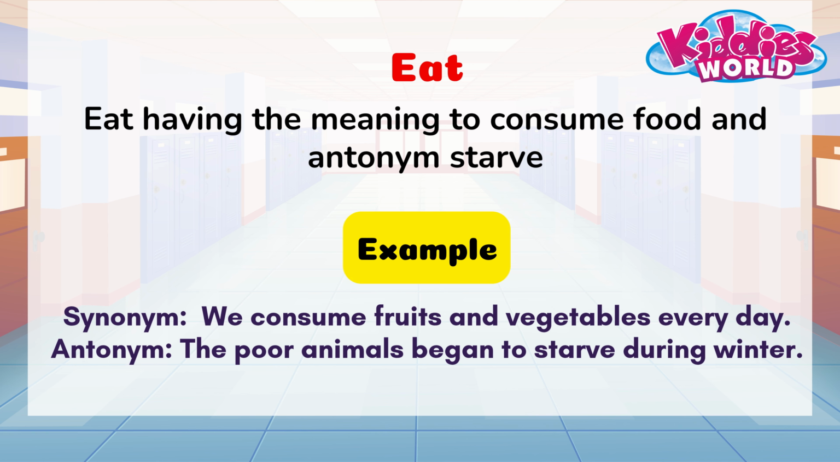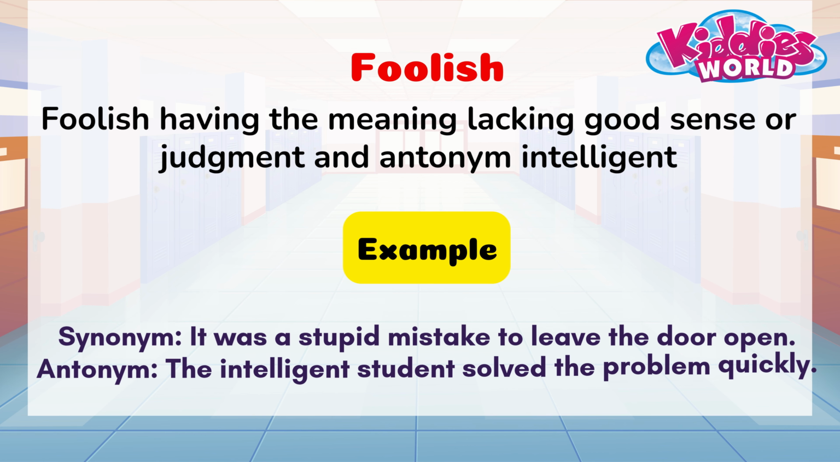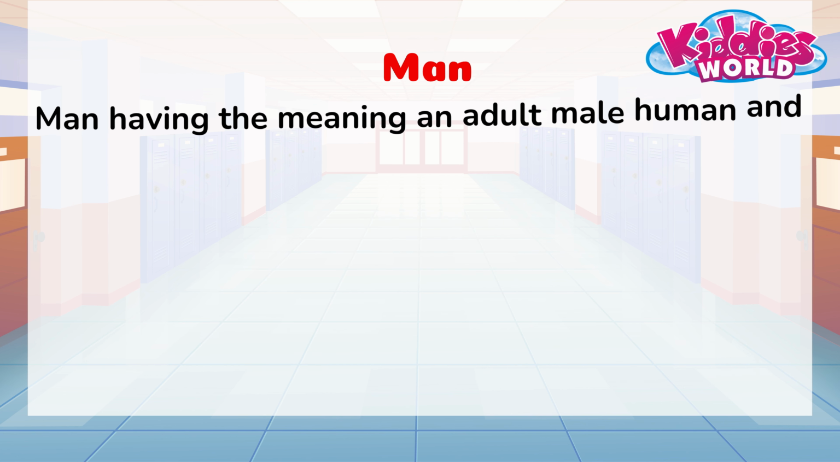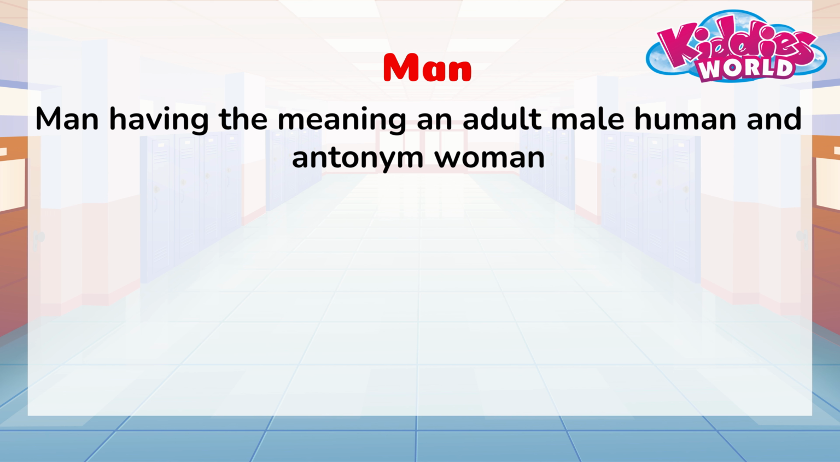Check the example given. Foolish. For the word foolish having the meaning lacking good sense or judgment and antonym intelligent. Check the example given. Man. For the word man having the meaning an adult male human and antonym woman.